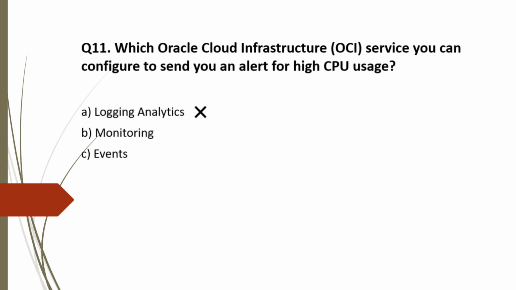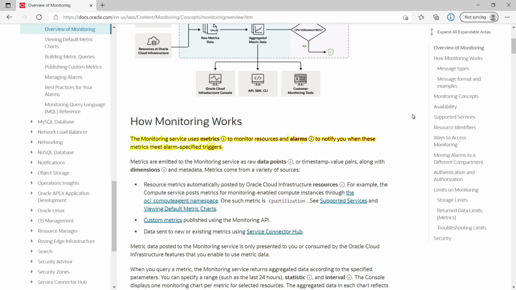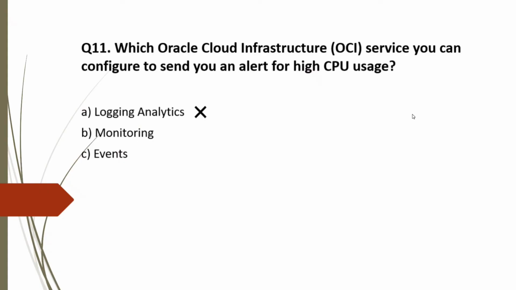Next, option B, monitoring. Let's go to the Oracle documentation. Here it is mentioned the monitoring service uses metrics to monitor resources and alarms to notify you when these metrics meet specified alarm triggers. Moving back to the options, option B, monitoring, is correct. Option C, events. Events consist of a set of rules and action triggers. So this is incorrect. So the correct answer for question 11 is option B.